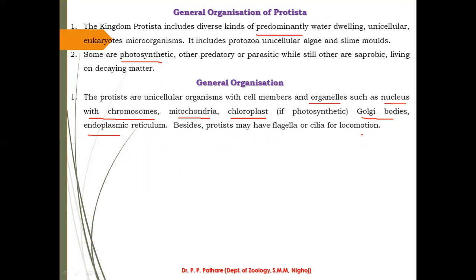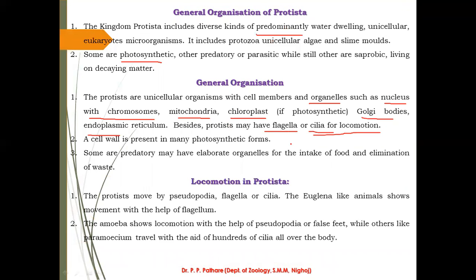Every living organism shows locomotion for the purpose of food, for the purpose of shelter, and lastly a very important purpose, that is reproduction. For this purpose, this group of animals use flagella and cilia. So let us check what flagella and cilia are.